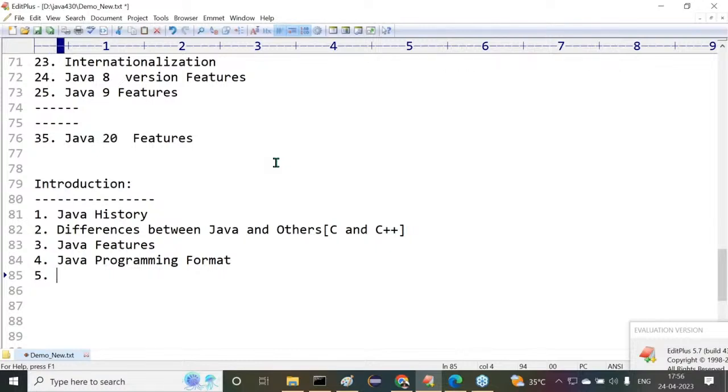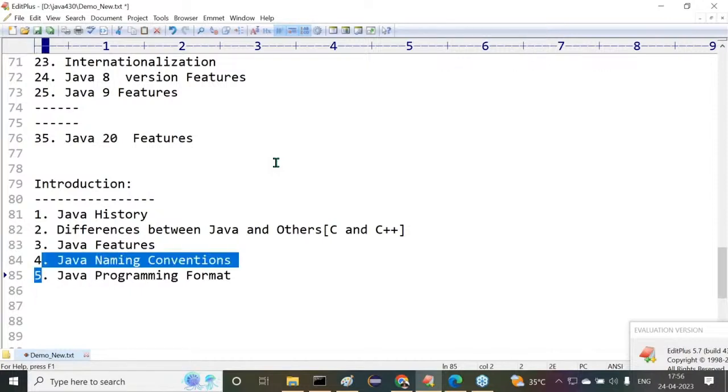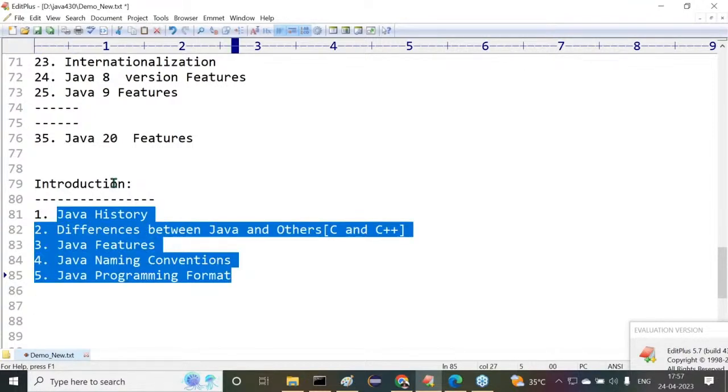After that, the next one is Java naming conventions, maybe I'll make it the fifth one. Where to use lowercase letters and where to use uppercase letters, that I am going to discuss. Overall, these are the topics available inside the introduction part.